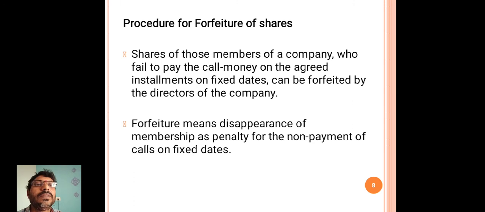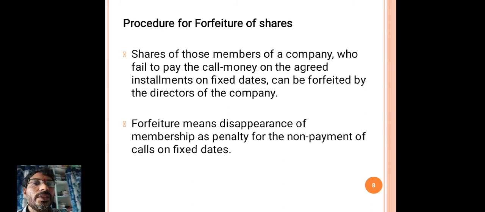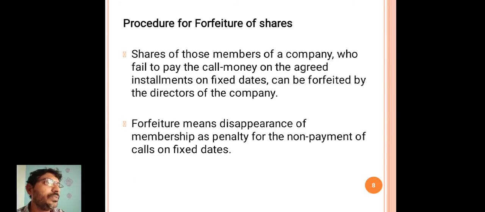Then the next topic in this video is the procedure for forfeiture of shares. Shares of those members of a company who fail to pay the call money on the agreed installments on fixed dates can be forfeited by the directors of the company.